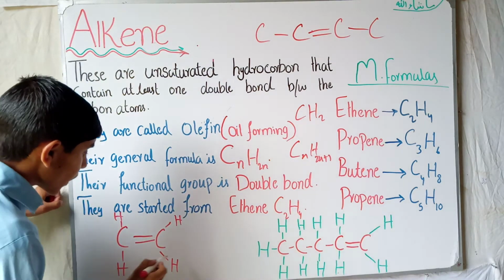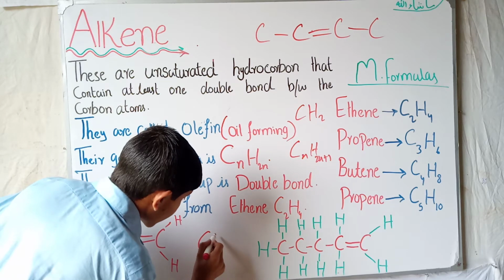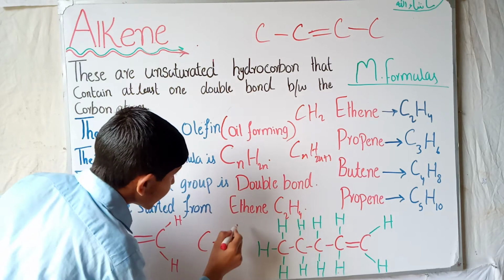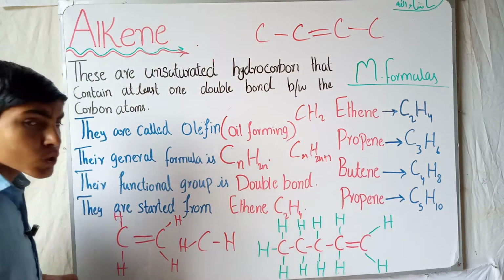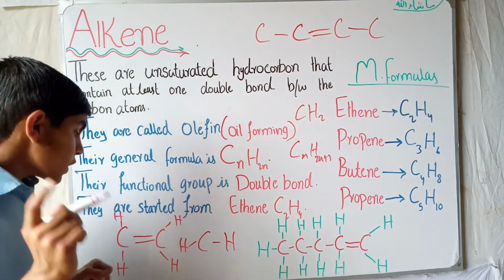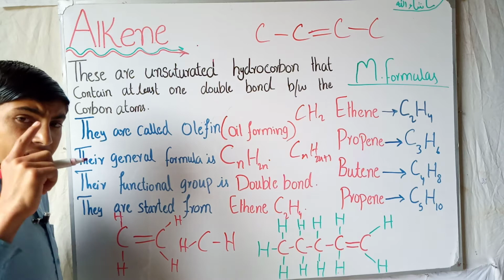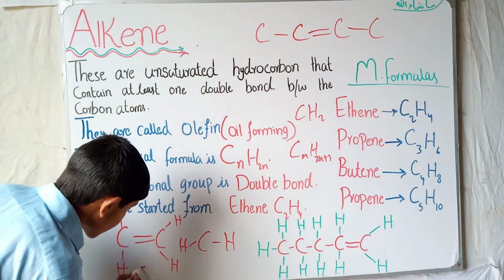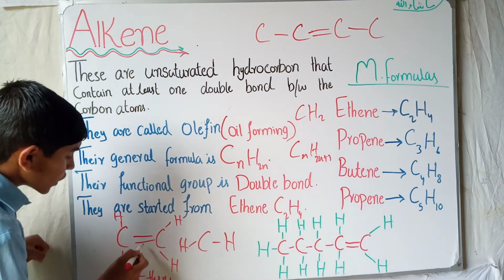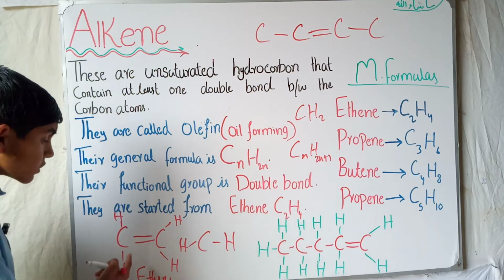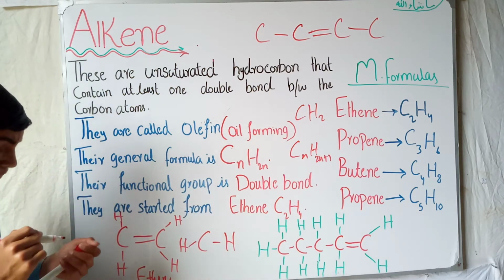If we take only one carbon, there are two hydrogens and there is no chance of forming a double bond. Therefore we start alkene from ethene, due to the double bond between the carbons. So the simplest alkene is ethene and not methene.